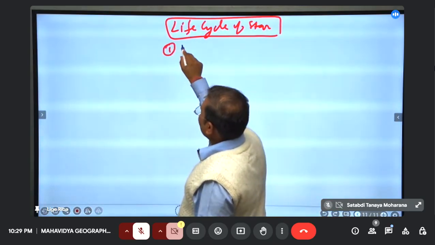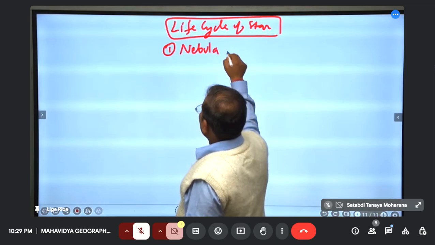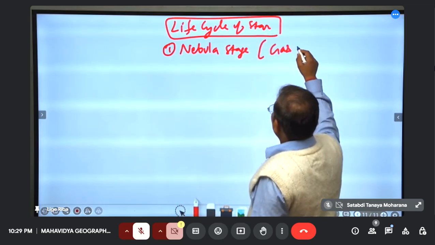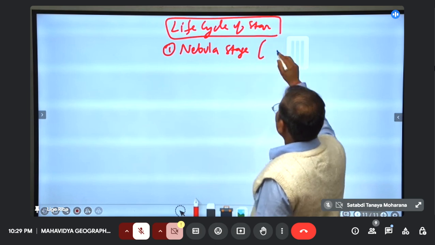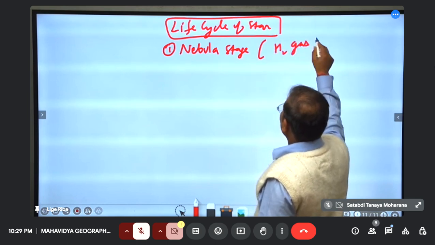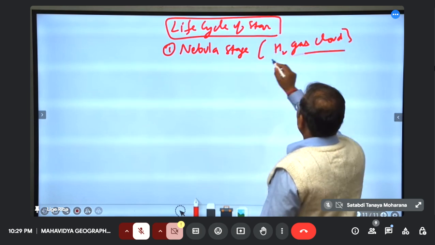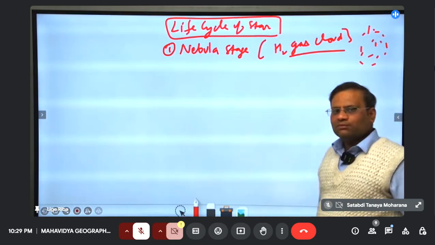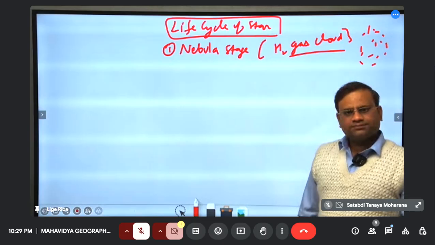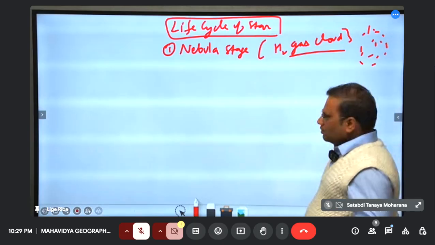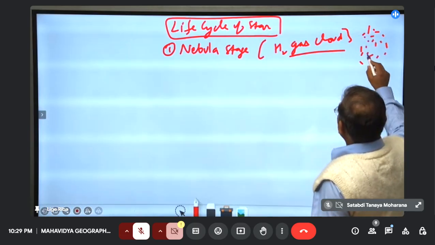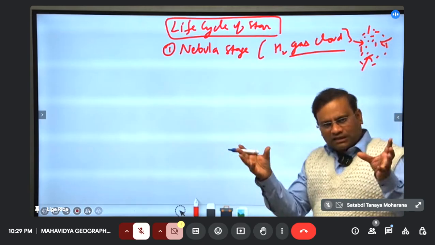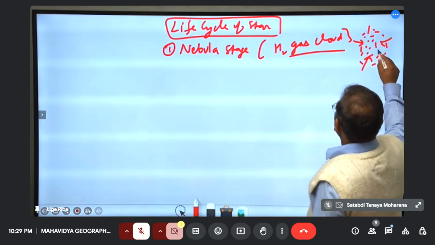So the first stage is nebula. Nebula stage is simply a cloud of hydrogen gas. So hydrogen gets collected this way. That is nebula. Then due to mass, these gases are attracted to each other, so they get concentrated at the center point and start rotating.